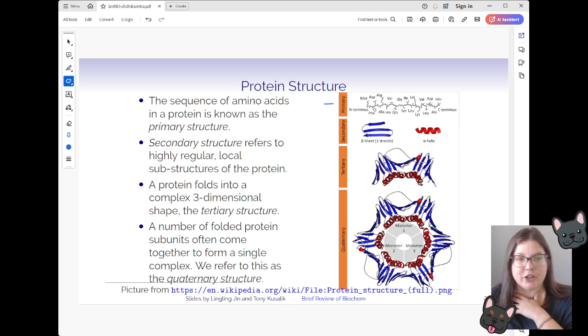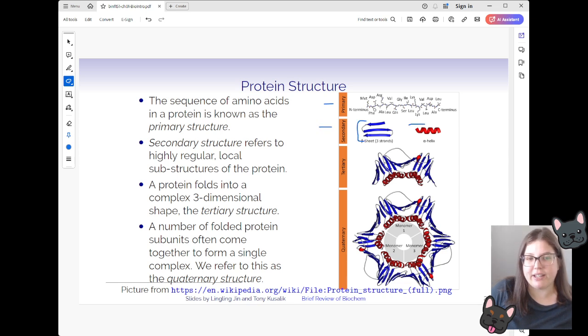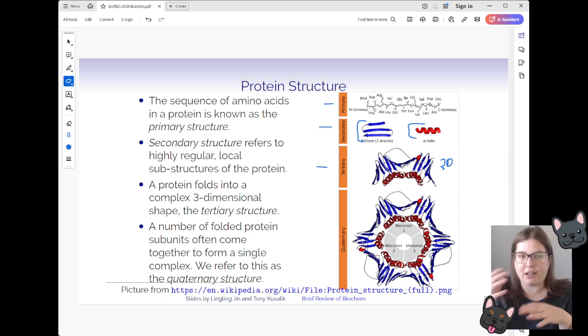They have the primary structure, which is just if we stretch that chain out end to end, what would that look like? We have secondary structures, which are typically beta sheets and alpha helices. These are common substructures that we would see in proteins. We have tertiary structures, which are typically the 3D representation of that peptide folded up onto itself. And then some proteins, not all proteins, have quaternary structures. A very common example of this is the hemoglobin protein, where multiple tertiary structures come in and interact with each other to give the actual final function.